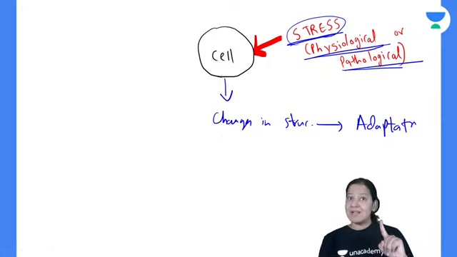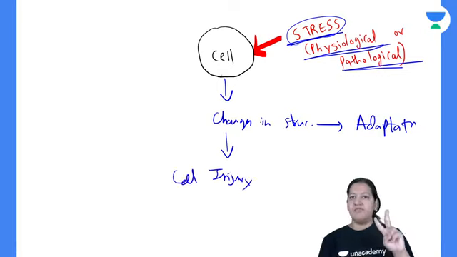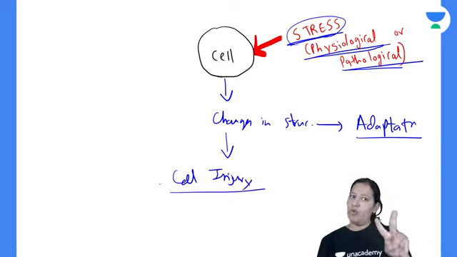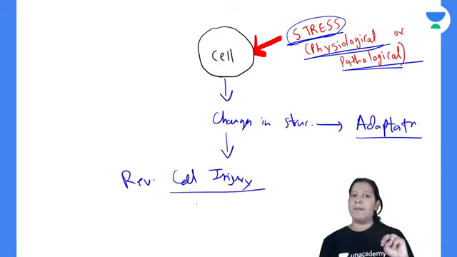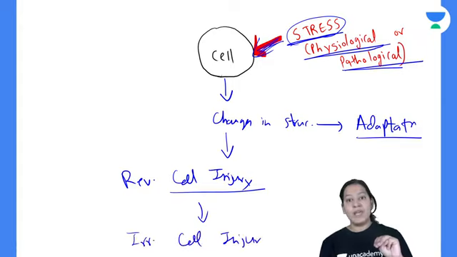If the stress continues, the second thing the cell will undergo is cell injury. So first cell adaptation takes place, second cell injury takes place. Cell injury is of two types. First, reversible cell injury takes place. If the stress is still not removed and continues, then the third and last thing which takes place is irreversible cell injury. Irreversible cell injury is also known as cell death.